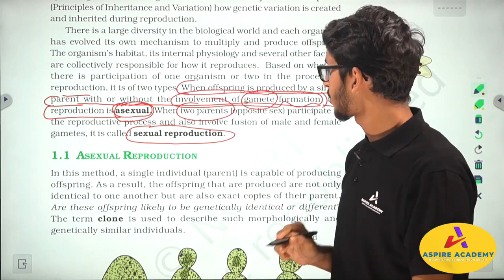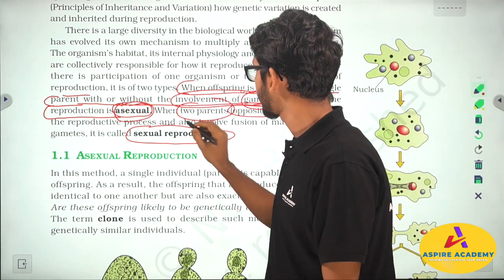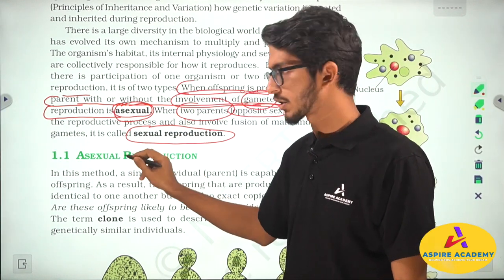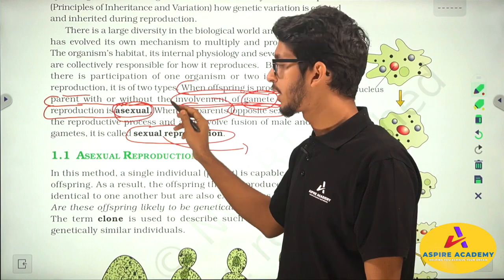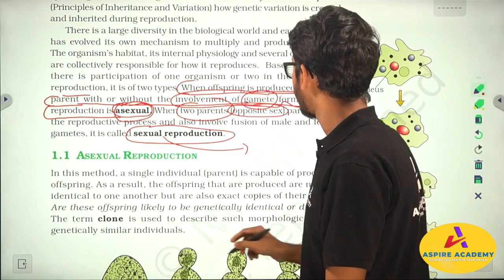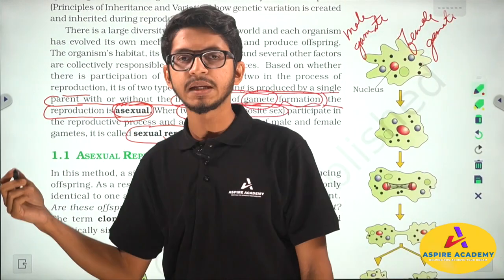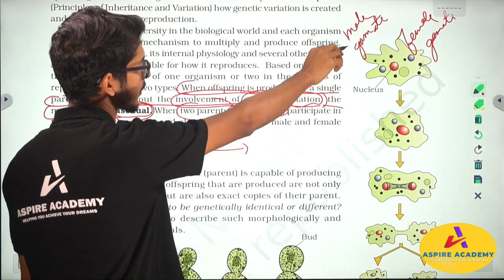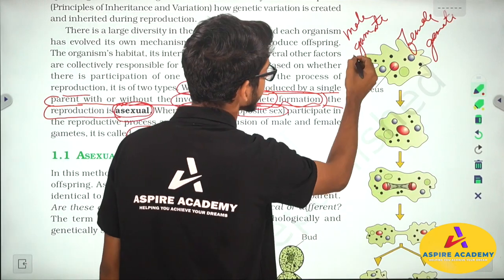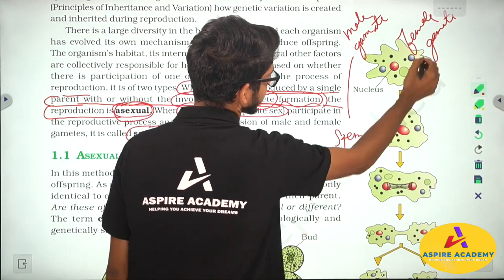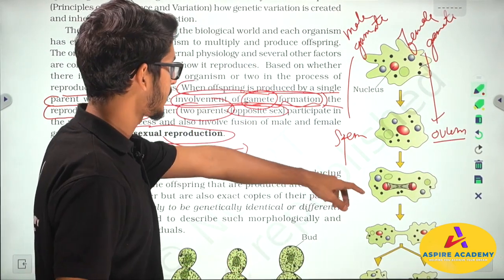But here is a contrasting point. That means you have to use opposite sexes. Same sex cannot produce a new organism by means of sexual reproduction. So for sexual reproduction to happen, you need opposite sexes and also two different gametes. One is the male gamete and another is the female gamete. So this fusion of male and female gametes happens in different organisms. The male gamete will be different, the female gamete will be different. But in the case of humans, for example, the male gamete is sperm and the female gamete is ovum. We are going to study this in detail in a later section.